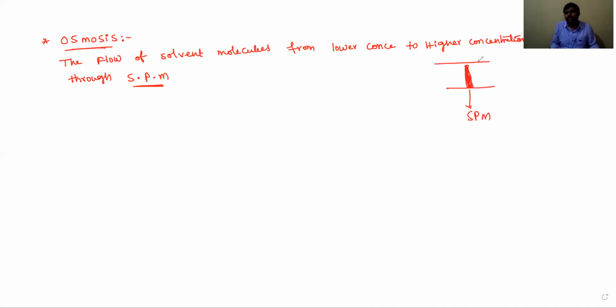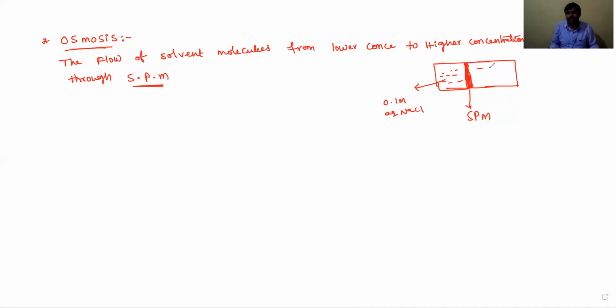Now this is one box. The middle SPM is present. Now this is the lower concentrated solution. For example, this is 0.1 molar aqueous NaCl.